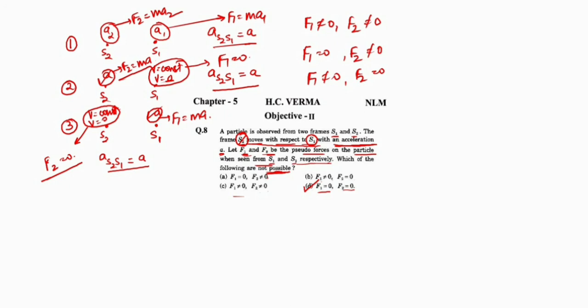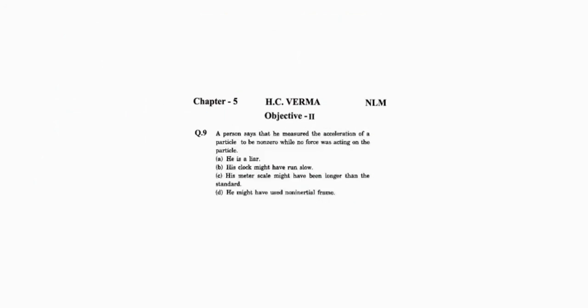Let's take the next question, question number 9. A person says that he measured the acceleration of a particle to be non-zero, while no force was acting on the particle. While the force acting on the particle is 0, he is a liar. His clock might have run slow. His meter scale might have been longer than the standard. He might have used a non-inertial frame.